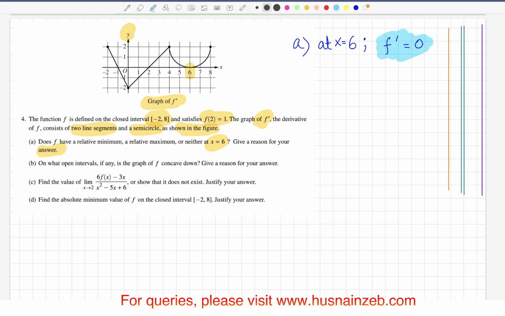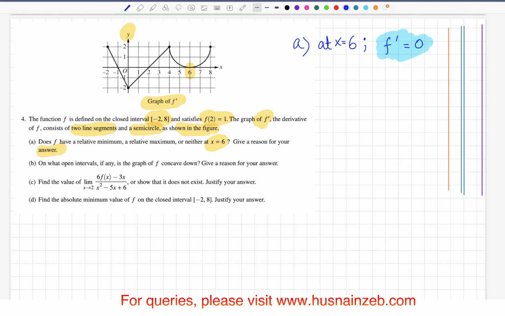That means there is a possibility that it can be a maximum, minimum, or neither, but we have to see which one it is. So we want to see what's happening before x is equal to 6 and what's happening after x is equal to 6.